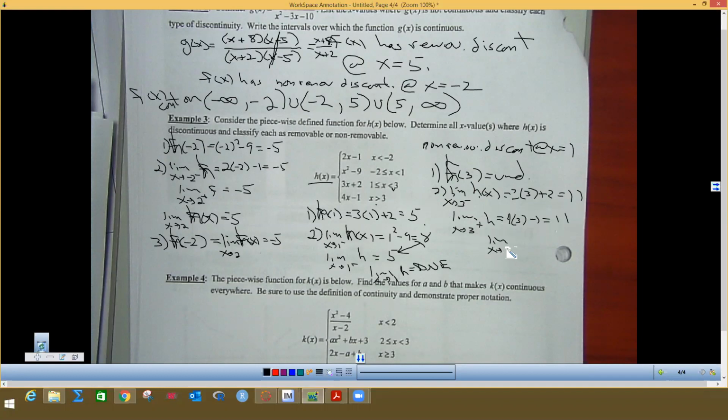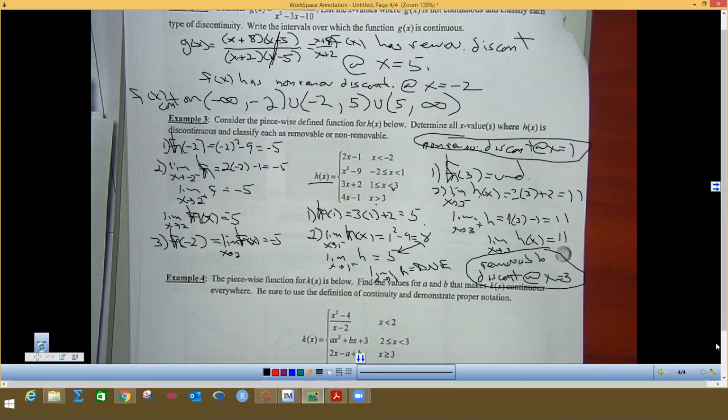In other words, you go to the same value on both those. So the limit does exist there, but we're undefined here. So that's going to make a hole. So we would say this is a removable discontinuity at x equals 3. So these are the two answers, and all that work I did is how you prove those things.